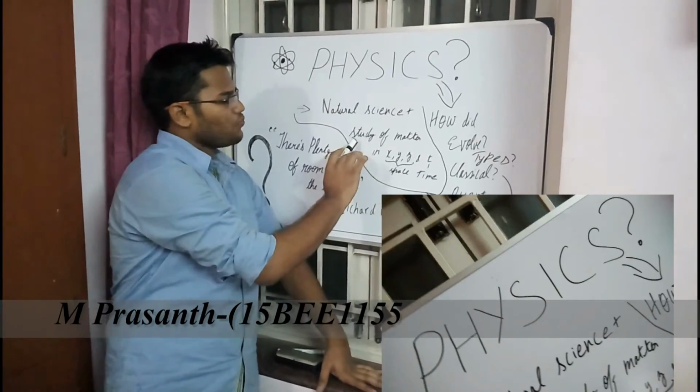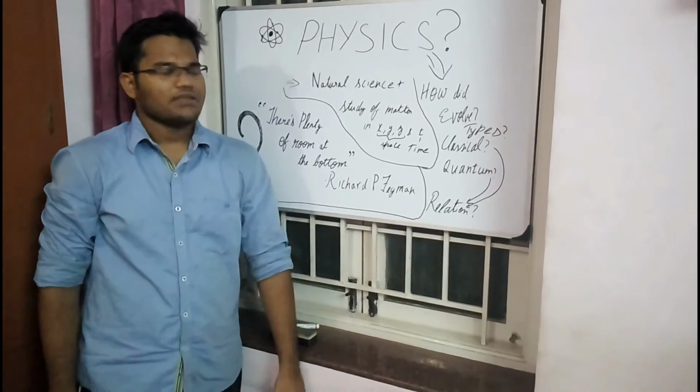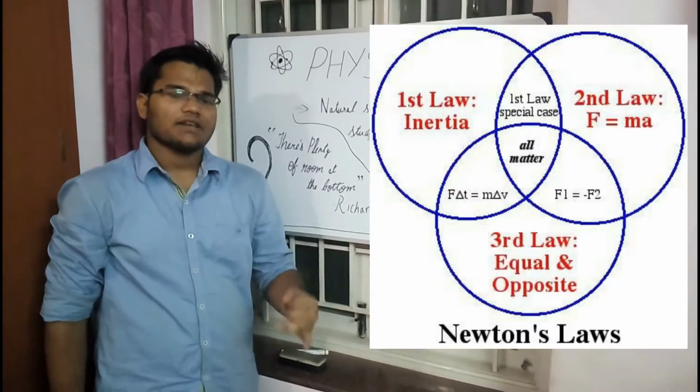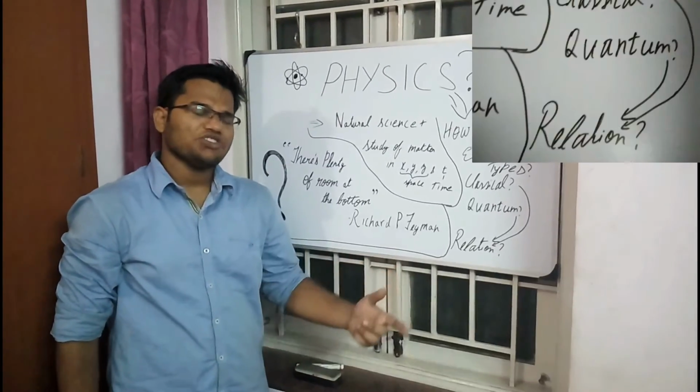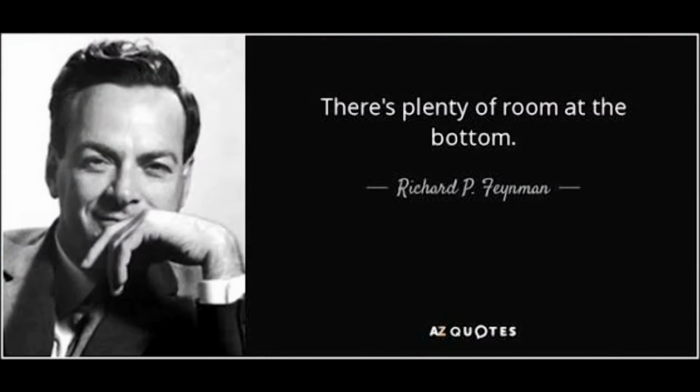Natural science involving study of matter in space x, y, z and with respect to time t. There are many types of physics: modern, classical, quantum. But what is the relationship between them? How did they evolve? And what does this say? There's plenty of room at the bottom.